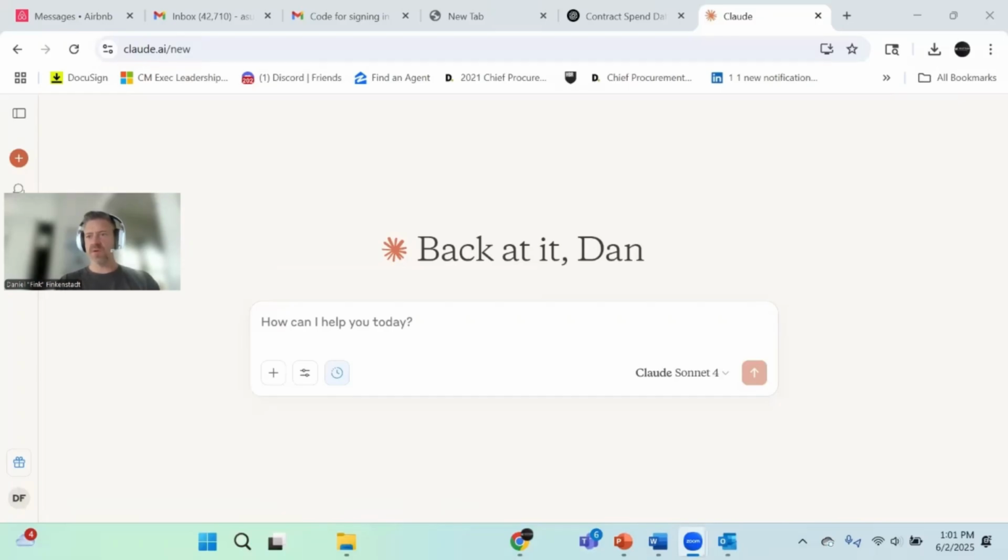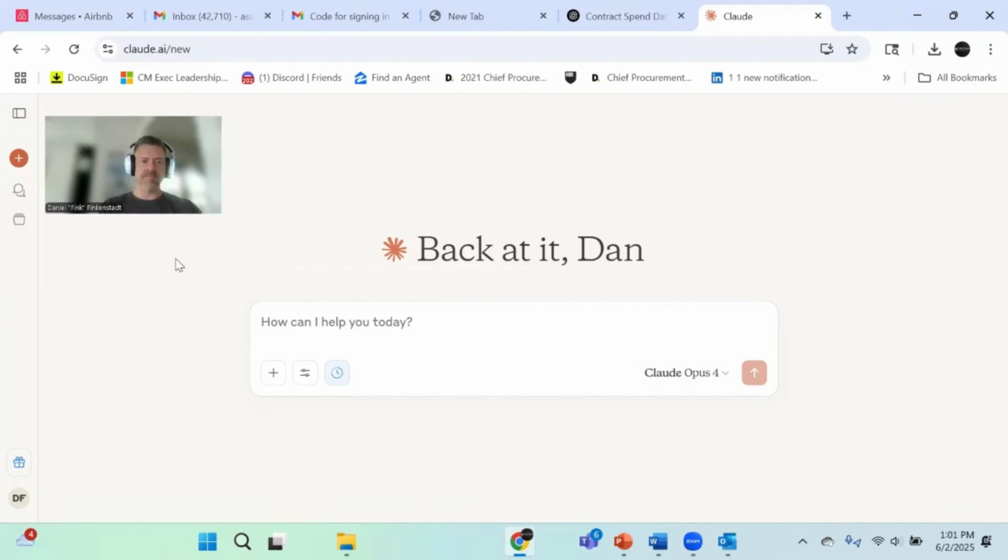And then just because we have a quick few seconds, the last thing I want to show you is Claude. Claude is an amazing tool that can do a lot of different things. They just launched their fourth version for Opus and Sonnet. Where Claude really shines, it can do a lot of the same things that ChatGPT can do. They don't have the custom GPT thing, but they can do a lot of other things. But what it can do that's super interesting, I want to show you, is it can code apps.